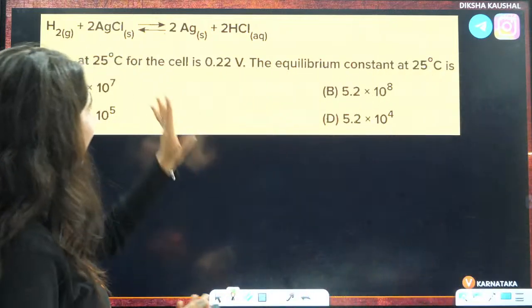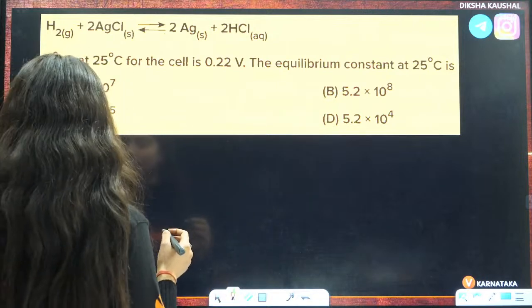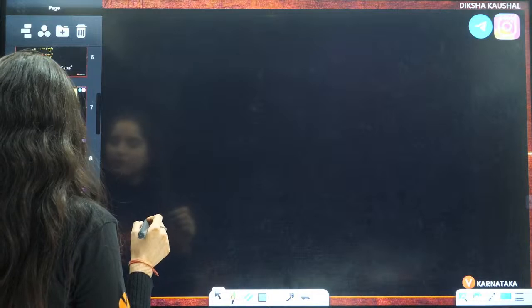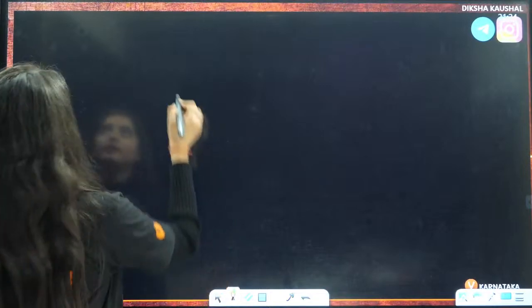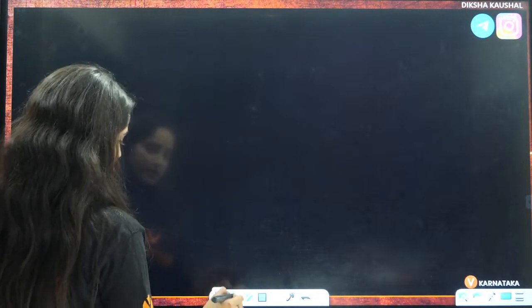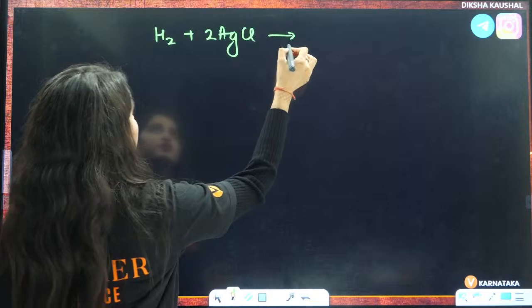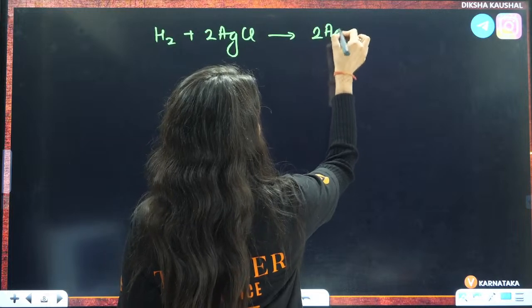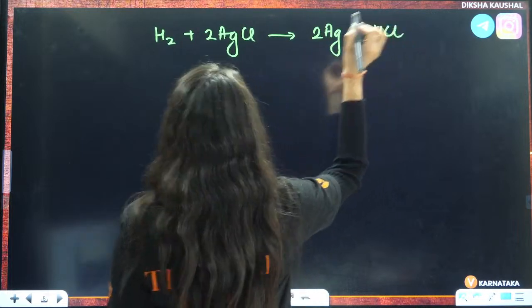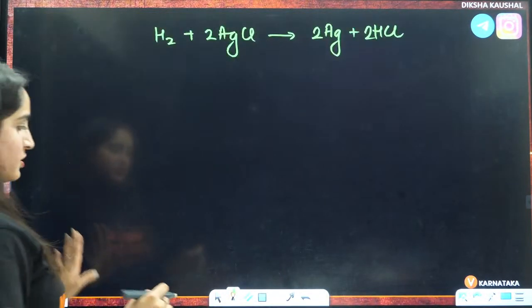Now, a reaction is given to you. This is also a previous year question only. The reaction is H2 plus 2 AgCl. Let us write it here. H2 plus 2 AgCl gives rise to 2 Ag plus HCl. I think it should be 2 HCl. Okay, so this is the question.